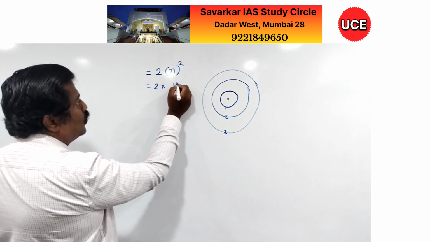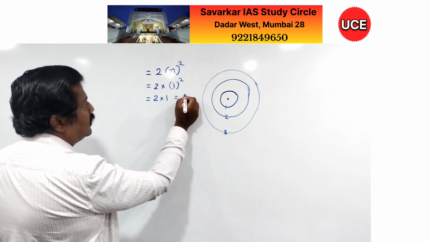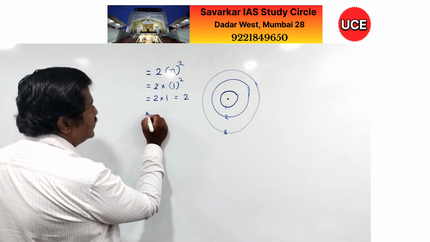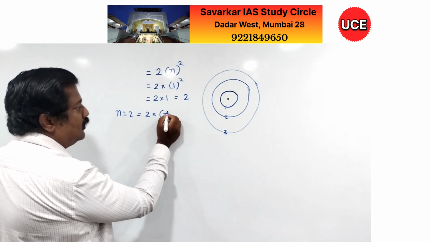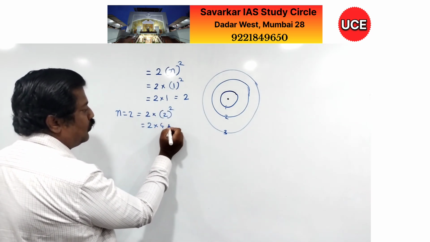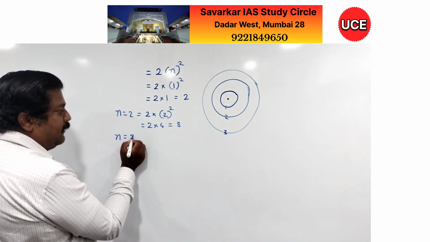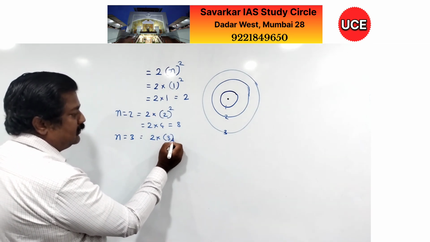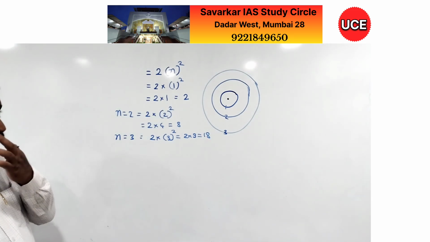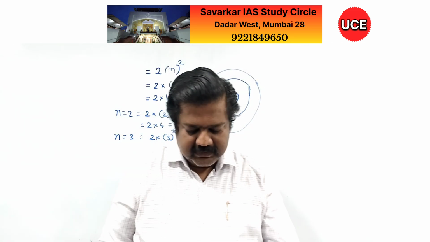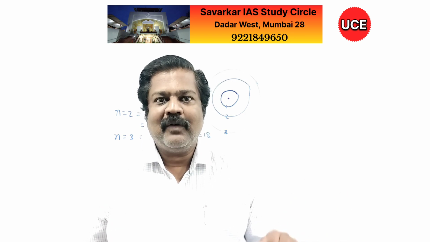So in the first orbit, 2 into 1 square. You are aware that 2 into 1 square is 2. The second orbit means n equal to 2. Then 2 into 2 square, that will be 2 into 4, that is 8. Now in this way you can calculate for n equal to 3. Then 2 into 3 square, that will be 2 into 9, so 18, and so on. So this is the condition. But how many electrons are there in an atom? That topic we now have to discuss.